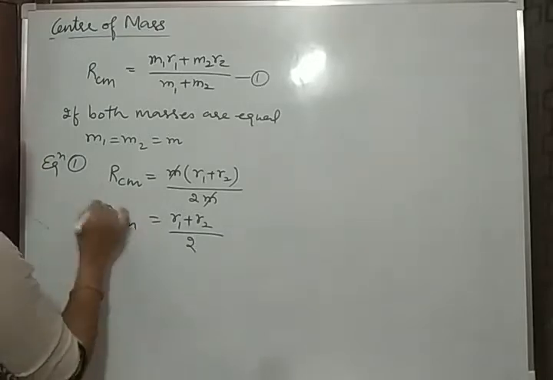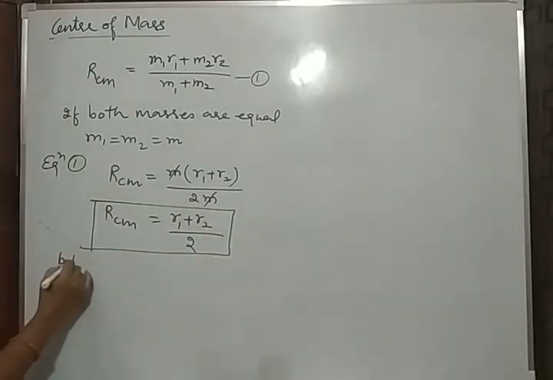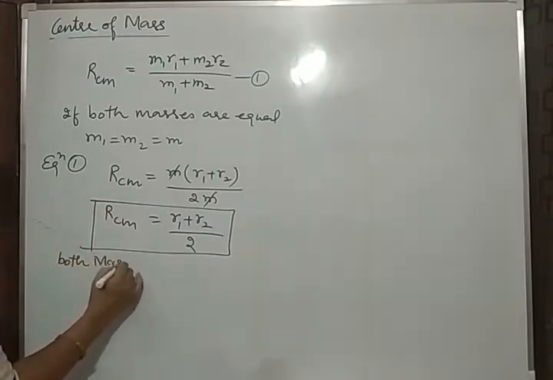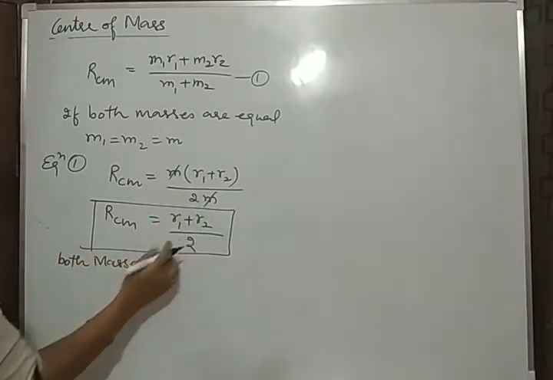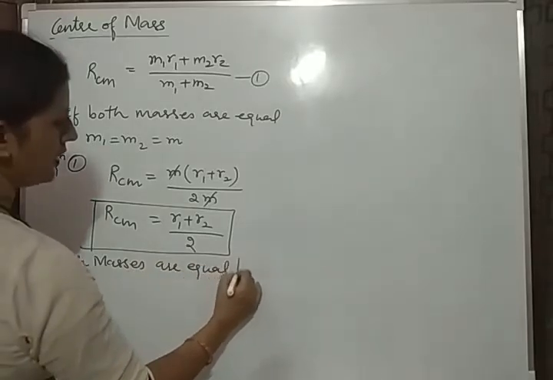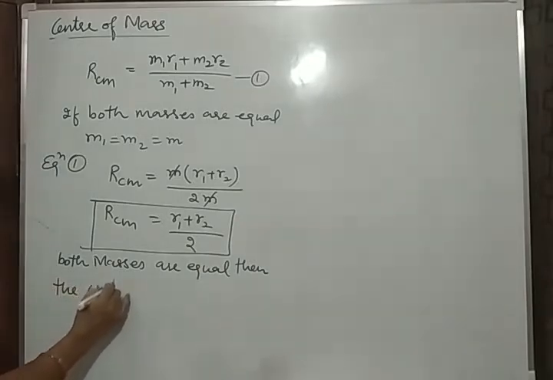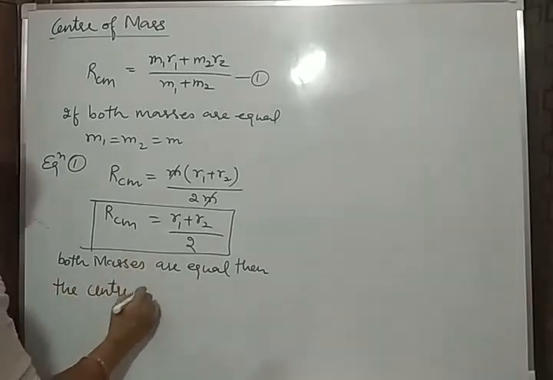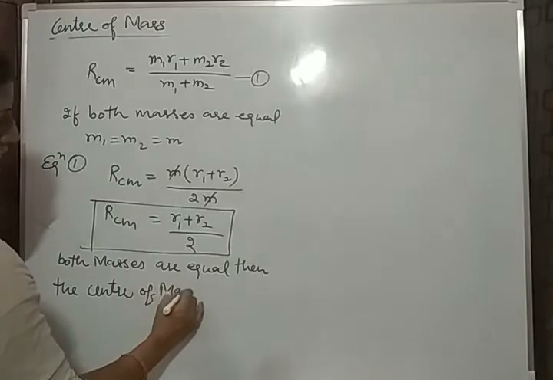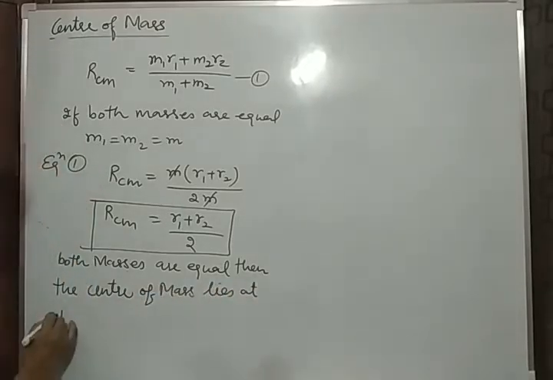We can have the conclusion from here: if both masses are equal, then the center of mass lies in between. Both masses are equal, then the center of mass lies at the midpoint. Center of mass lies at the midpoint,